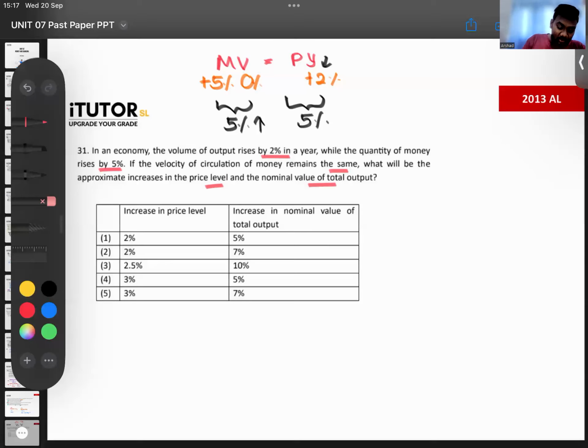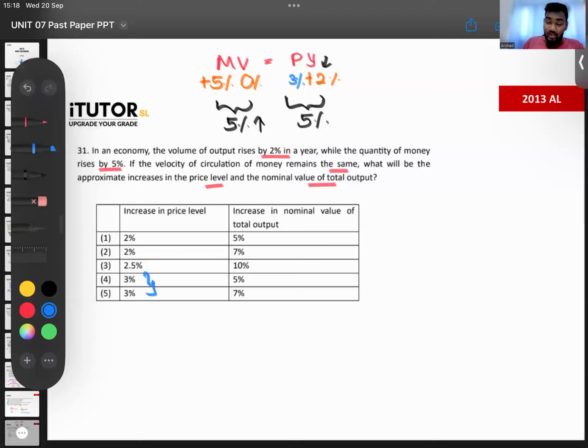Remember, when you have percentages, you don't multiply. Now, don't say 2.5, now PY, no, sir, P into Y, no. Then it has to be 2.5 into 2, then only it's 5. Percentages, you don't multiply. Okay, so it has to be how much? It has to be a 3% increase in price level. So increase in price level should be 3%.